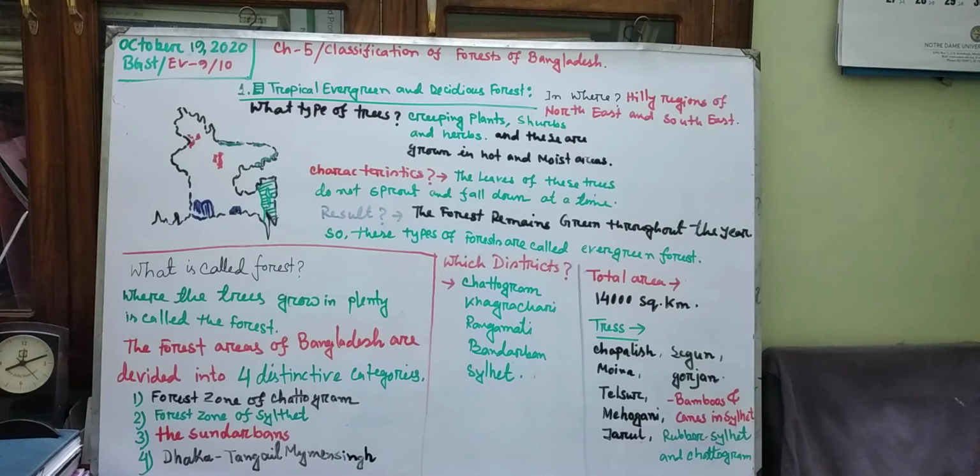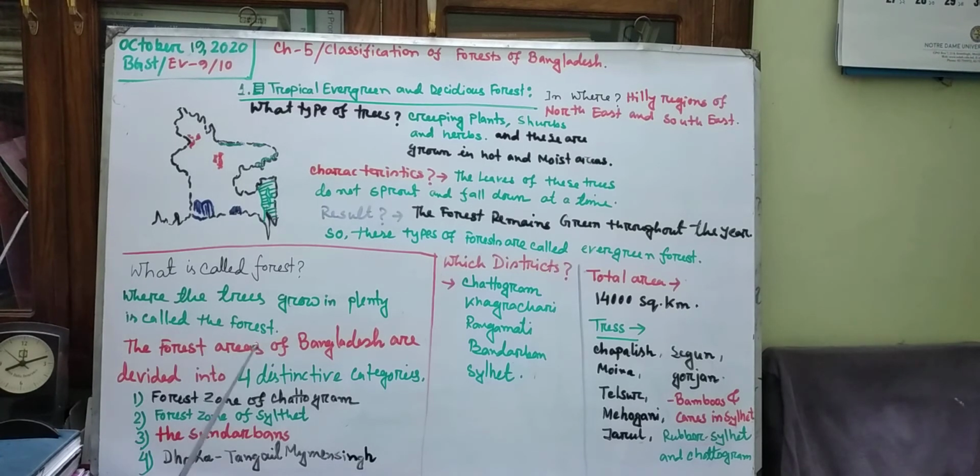And what are the resources that we get from the forest? Like timber, honey, bee, wax, etc. And this line may come in your MCQ question. What do we get from forest? What are the forest resources? The resources are timber, honey, bee, wax, etc. Please underline it.